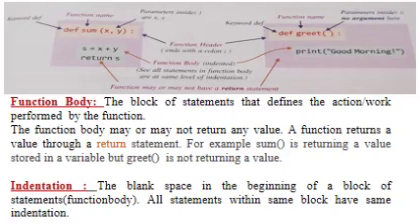So next is indentation. The blank space at the beginning of a block of statements or function body is known as indentation. All statements in the function body must have the same indentation, because the same indentation means these all are the block of a function. If we change the indentation, then it will not become part of the block of the function.